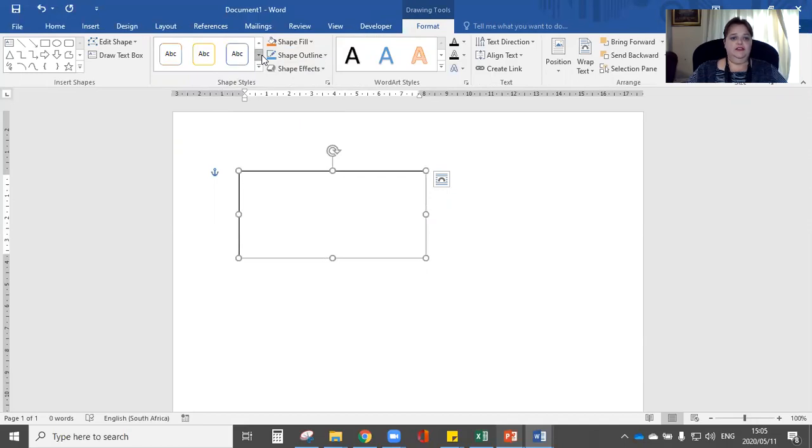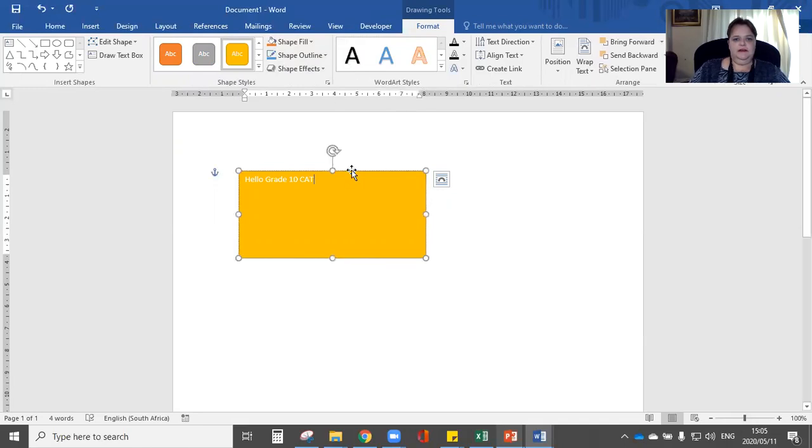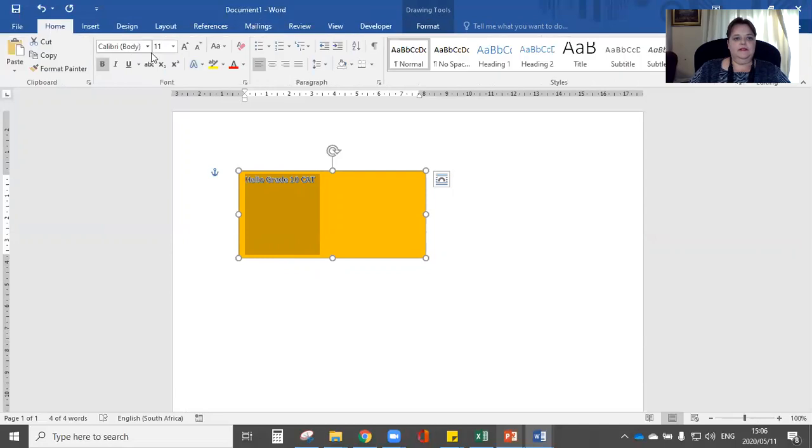Now I can do all sorts of things with it. I can choose from my shape settings. I can choose a variety. I can make it yellow with, let's say, hello grade 10 cat. Okay, but that font is a bit dark, so let's see if I can select it and change the font over here. I can change the fonts. Let's make it stand out a bit. And by simply going here, I can increase my size and have the different information.